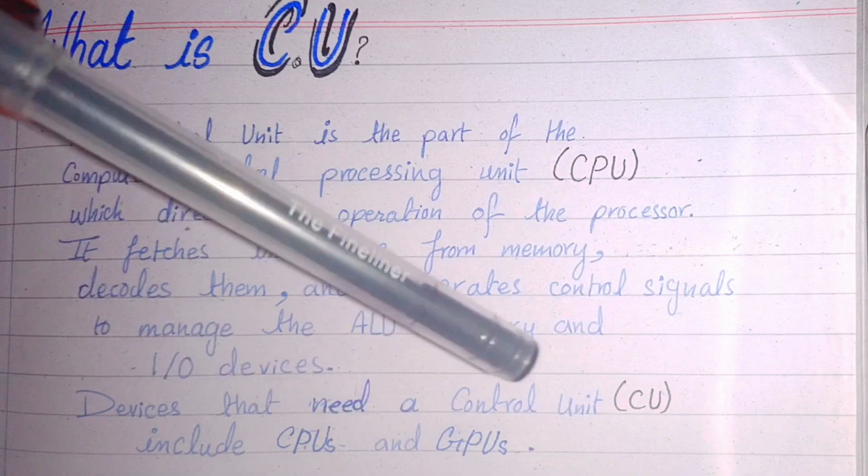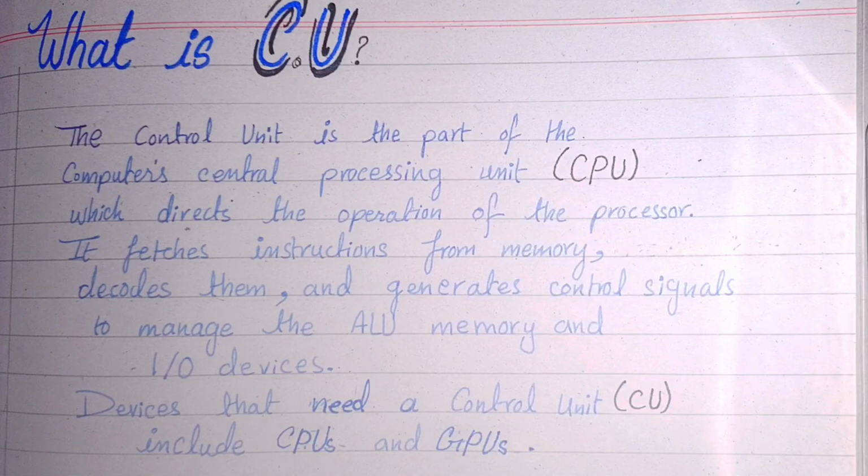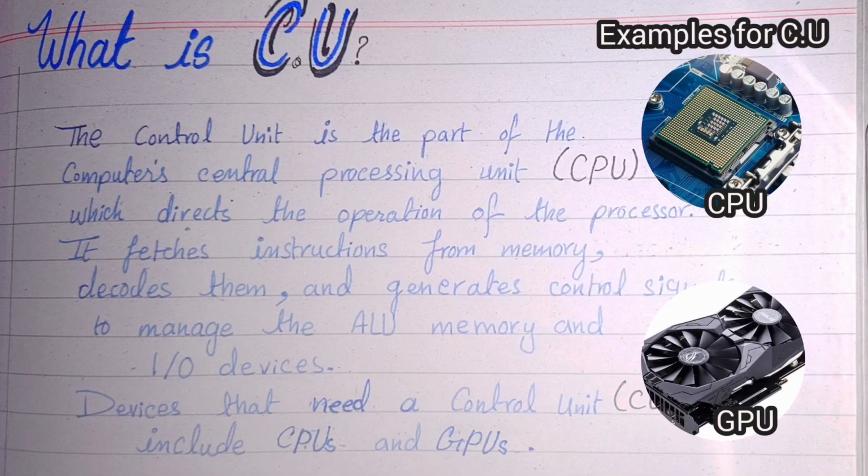Devices that need a control unit include CPUs and GPUs. So devices that have the control unit in them are CPUs and GPUs.